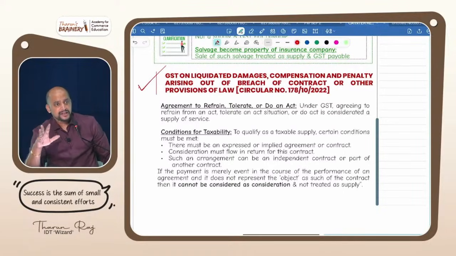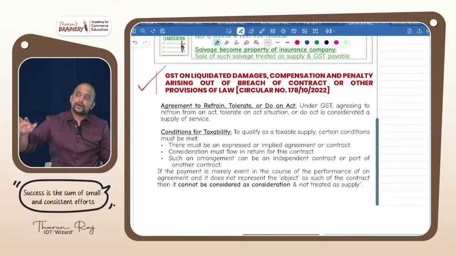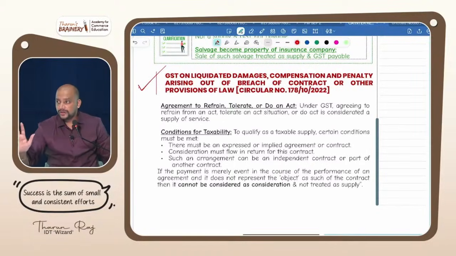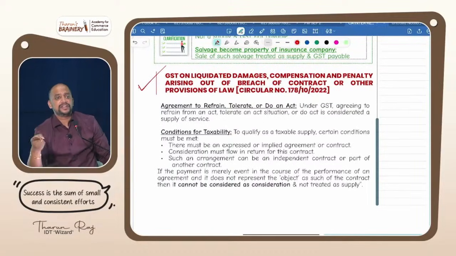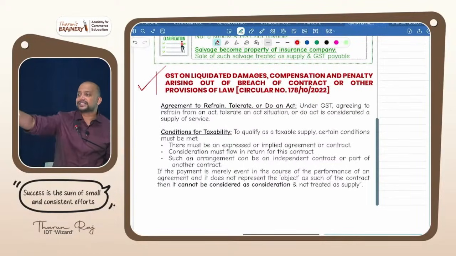Is the bank accepting, okay fine, you dishonor? No. What is the bank telling? You should not dishonor. If you dishonor, I will levy. Means it is what nature? Penalizing in nature. That will not be treated as consideration.